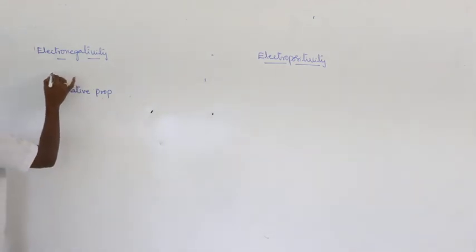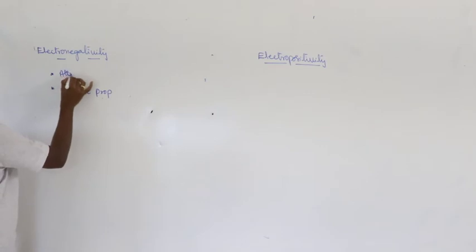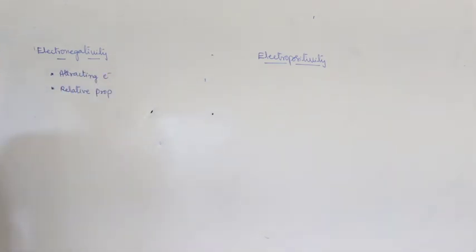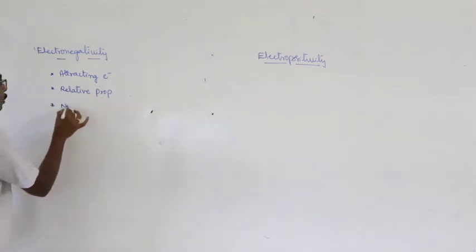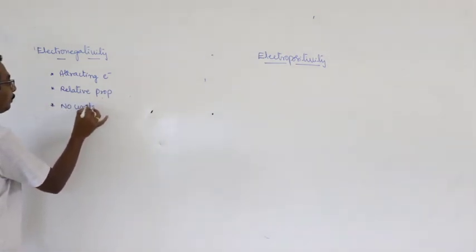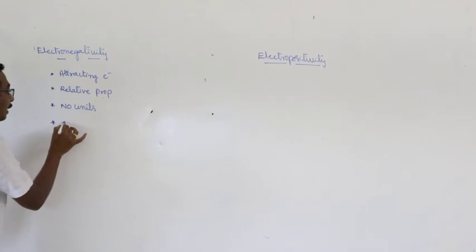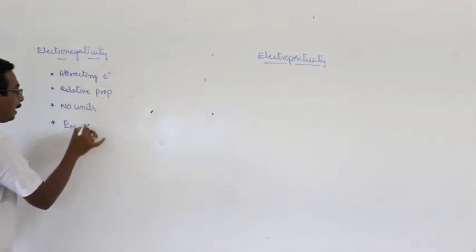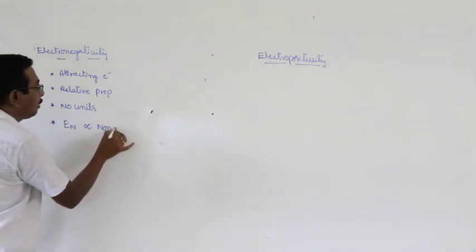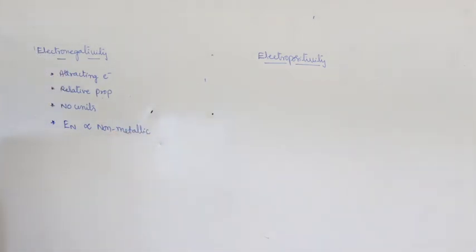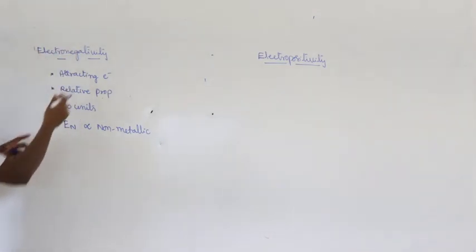Electronegativity is the tendency of attracting electrons, and it has no units. It is directly proportional to non-metallic nature. These are all the features of electronegativity.